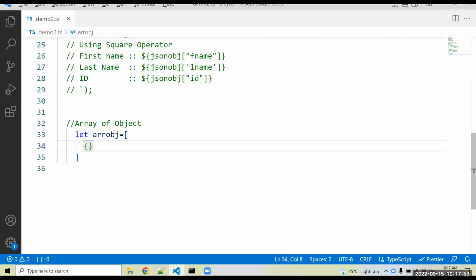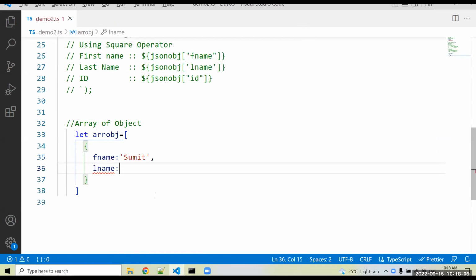A JSON object is simply curly brackets. In that curly bracket, we mention the key and value format. For example, fname, and we can write the name, me. Then lname is a key. And we can mention the ID as well, 9. Okay, that is my one JSON object.